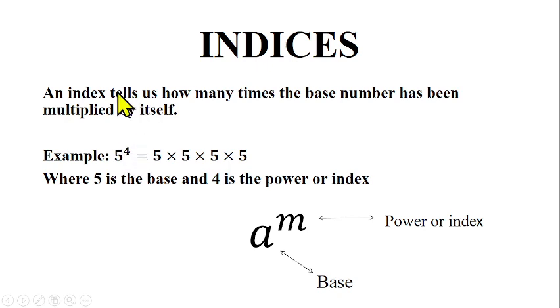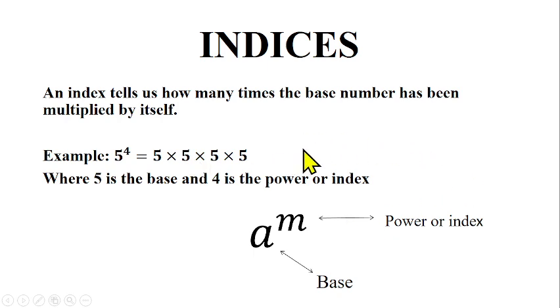This power, which is 4, is also called index. Another name for index is power. If you look at this example, we have a raised to power m. This is talking about a in m places now. A here is the base, m is the power or index. So anytime you are talking about indices, we are talking about a number that has a base and power. So technically, every number we are going to be talking about under indices are numbers with base and power. Am I communicating at all?